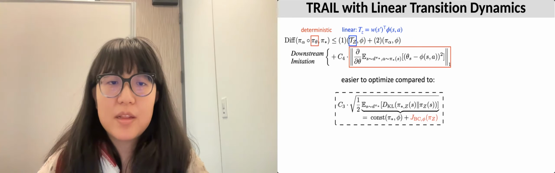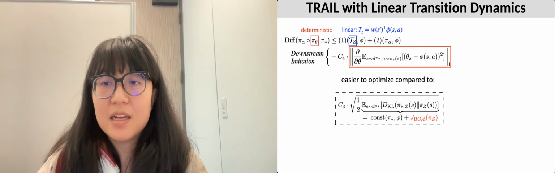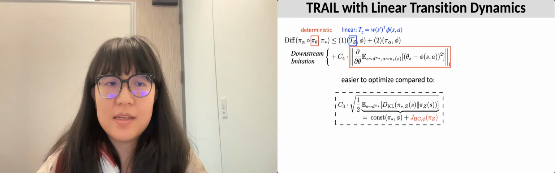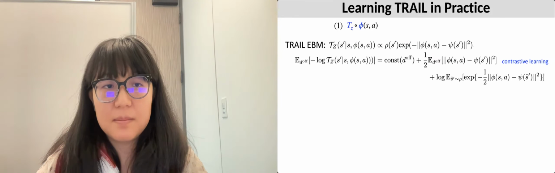Recall the behavioral cloning loss in the discrete latent action space without the linear dynamics model assumption. Notice that this assumption also leads to an easier optimization problem, as we're now minimizing the gradient norm of a quadratic function, which can be easily achieved by any gradient descent methods.